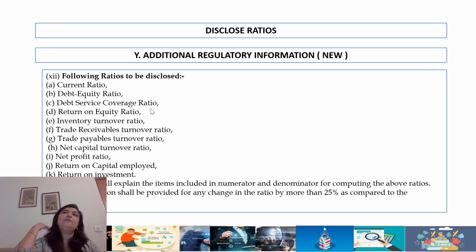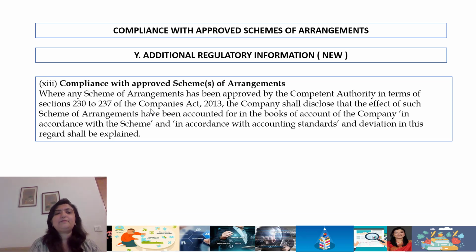Again, I had mentioned in my CARO presentations that this has dramatically changed the way we look at audit. As an auditor, you were always sort of responsible for solvency, but today there is a specific CARO requirement on discussing whether short-term funds are available to meet short-term liabilities. This is a significant change from solvency to liquidity, and I think in order to strengthen the hands of the auditor in such CARO reporting, they're asking the company to disclose ratios. So here it's also very important that the basis of computation of ratios is done properly.